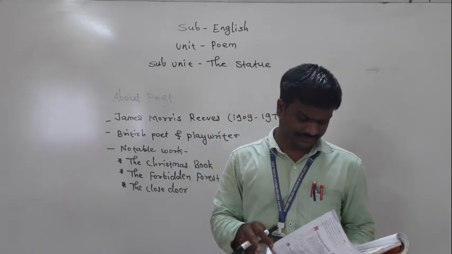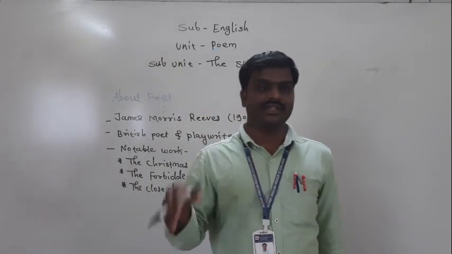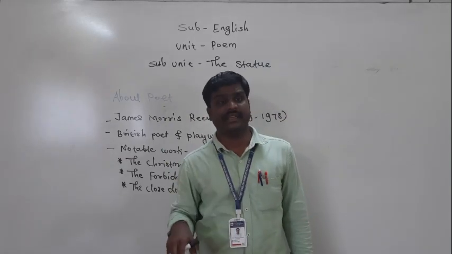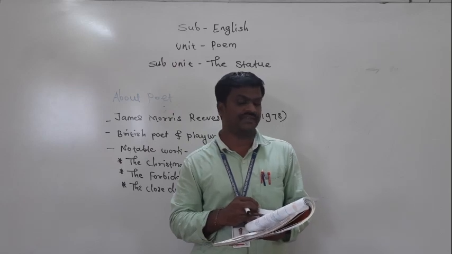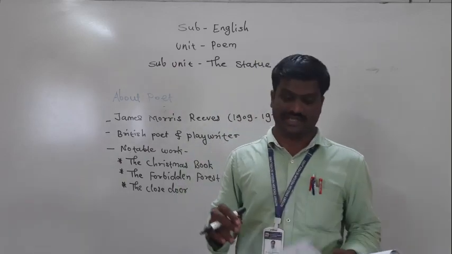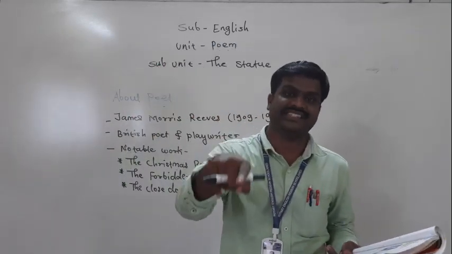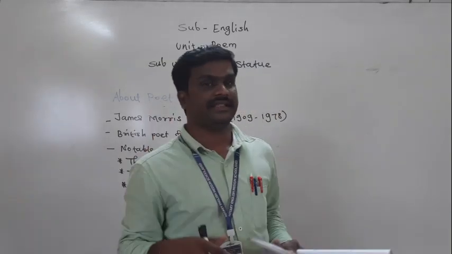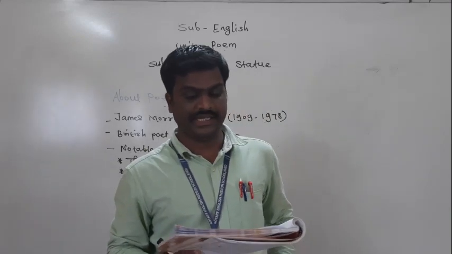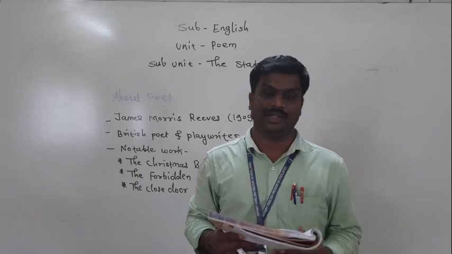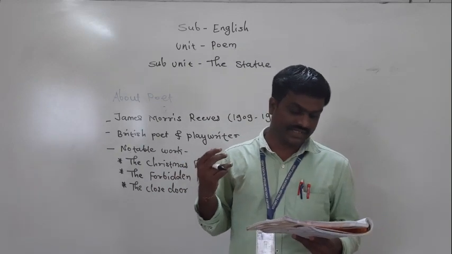From so many years, that statue is located in the marketplace. And when the poet saw it, at that time he had a single question, and he was eager to know what it wants to say. That statue is pointing something, and the poet had a question, what exactly it wants to say, and by taking the reference of this question, he has written this poem. So friends, open your textbook, and then we will discuss the line by line meaning of this poem.